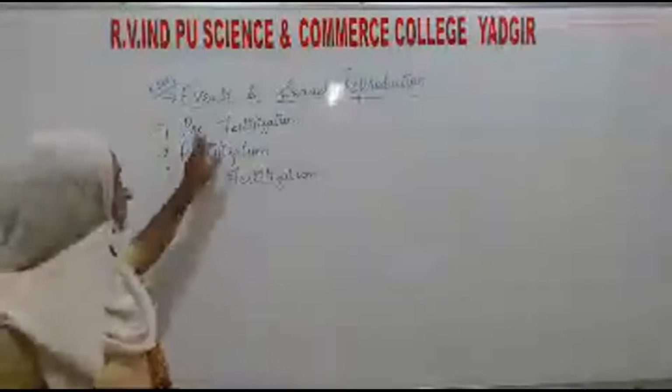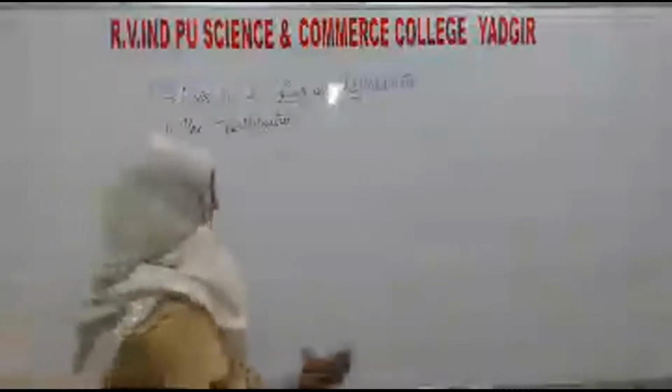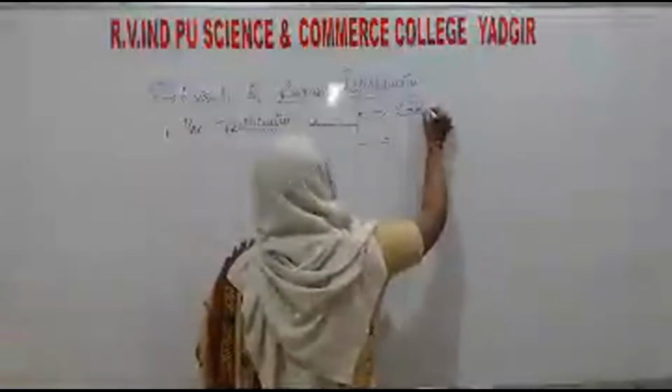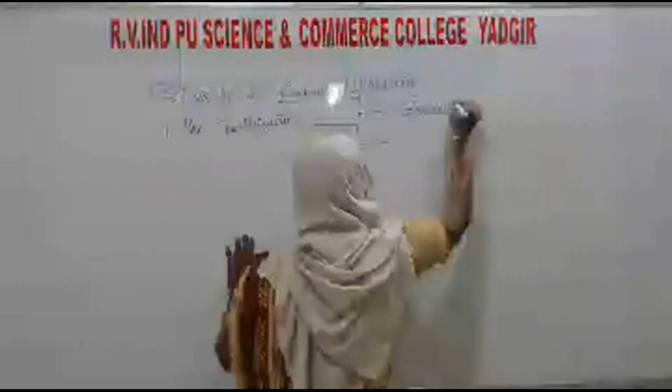First we will see about pre-fertilization. This pre-fertilization event is further classified into 2 classes: one is gametogenesis and the other is gamete transfer.